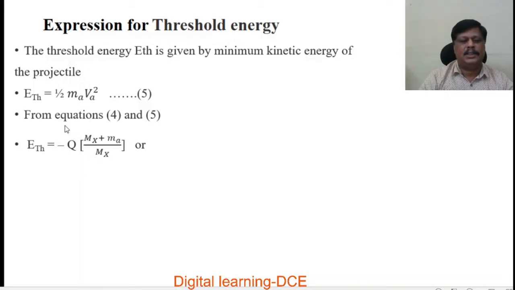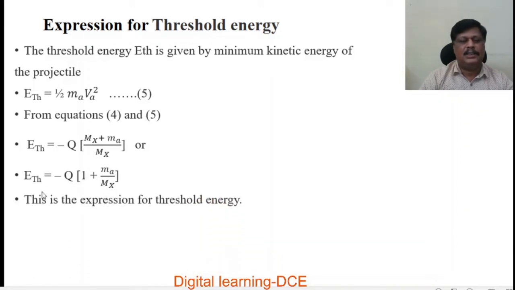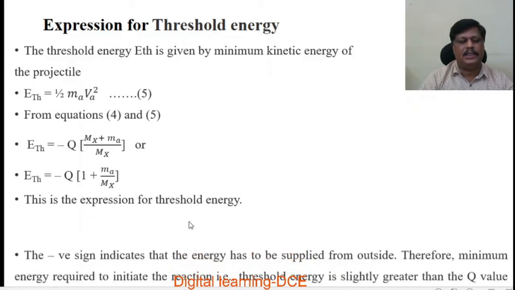So ETH is equal to minus Q into mx plus ma over mx, or ETH is equal to minus Q into 1 plus ma by mx. This is the expression for threshold energy.